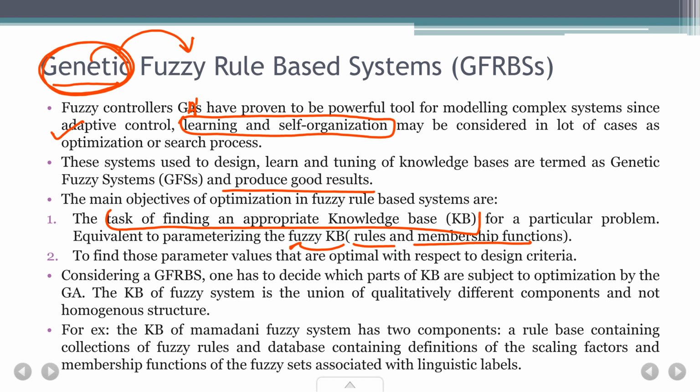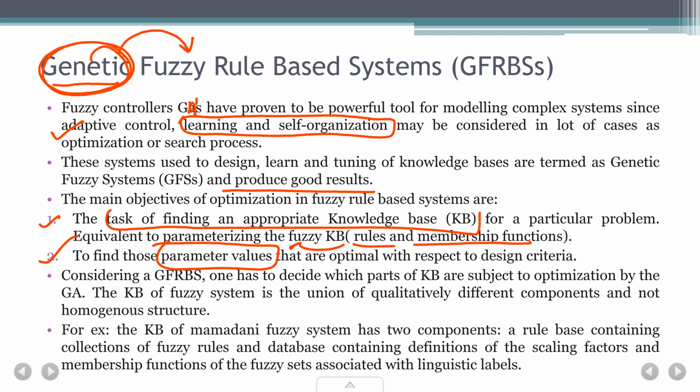Then the second objective is to find those parameter values that are optimal with respect to design criteria. So all the parameter values that we have in fuzzy systems, like membership functions, all the input values, output parameters that we are going to use, we try to optimize them with respect to the design criteria, and that's the objective. These are the two objectives of optimization in fuzzy rule based systems.